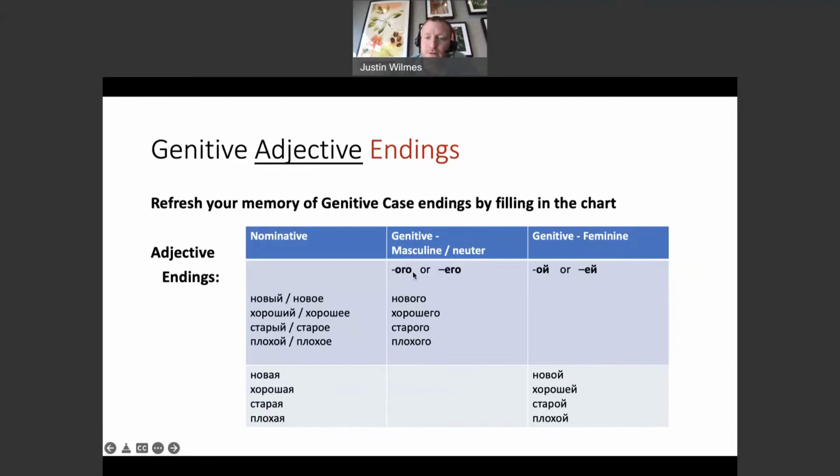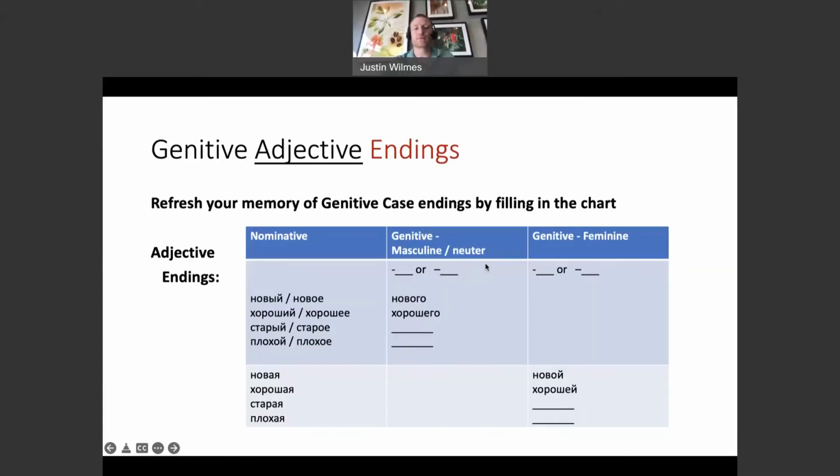Okay? All of these ended up being ogo, ovo, or oi, the main endings, except for this word khoroshiy. Khoroshevo, yevo, and khoroshei. And the reason there, again, is what's called the five-letter spelling rule. Not the seven-letter, that's the one we use more often, right? The five-letter is a little bit less frequent, but still important. Definitely need to know that one, so go back and look it up if you need to. If you need me to talk to you about it, clarify it, I'm happy to do that too.